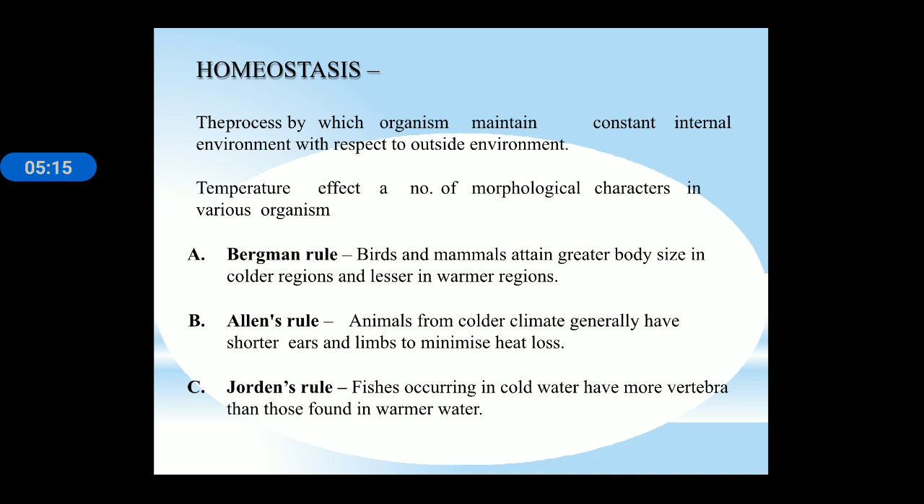Temperature affects a number of morphological characters in various organisms. There are different rules regarding the adaptation of different animals living in different areas. First is Bergmann's rule. Bergmann's rule describes that birds and mammals have a greater body size in colder areas and less in warmer areas. Allen's rule specifies that animals from colder climates generally have shorter ears and limbs to minimize heat loss. Jordan's rule: fishes living in cold water have more vertebrae.